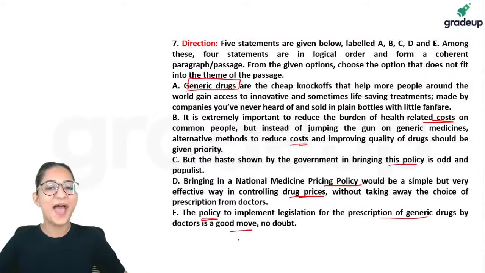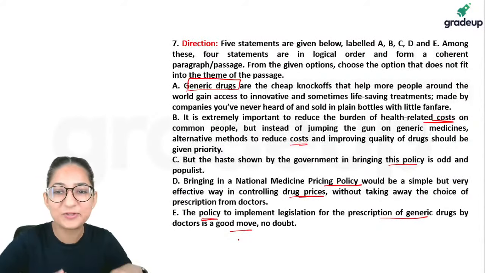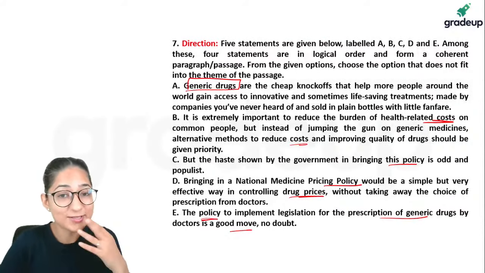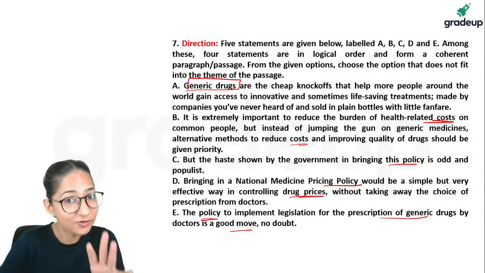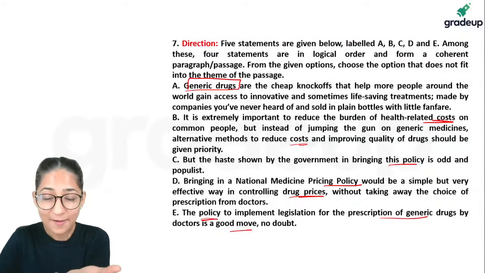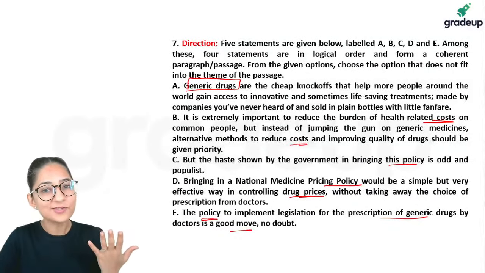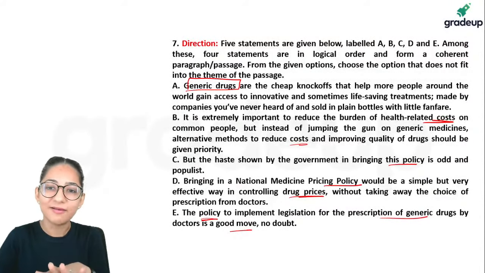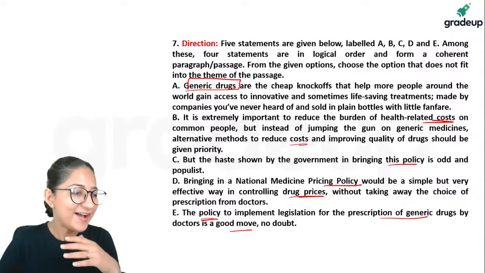I can see the pattern. While I was reading it, I was able to detect the flow. Were you able to do that also, guys? Notice all 4 or 5 of them are talking about the same thing. We're talking about generic drugs. But are all 5 sentences talking about the same? Are they going in the same direction? Not really. Let's check.